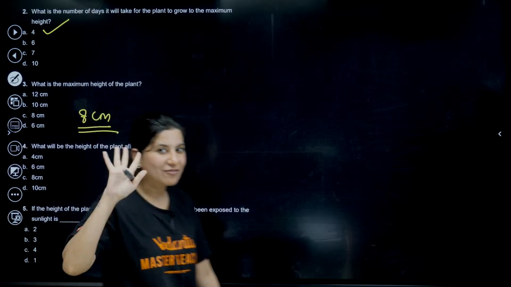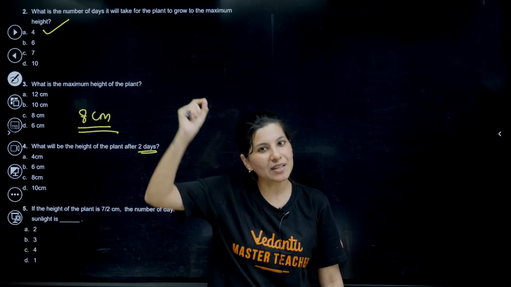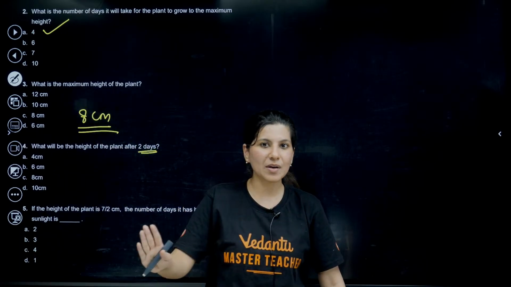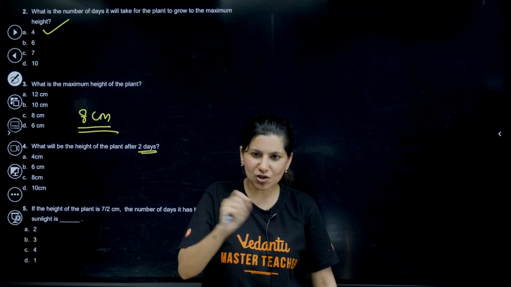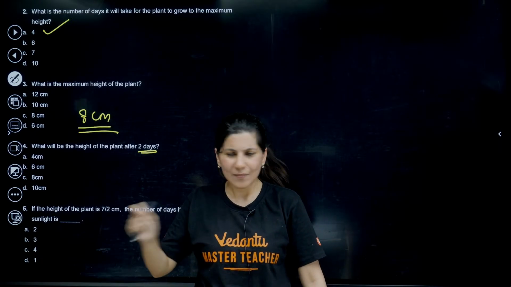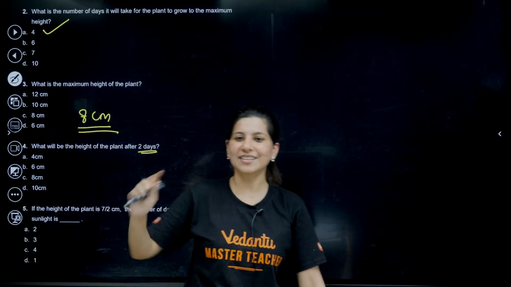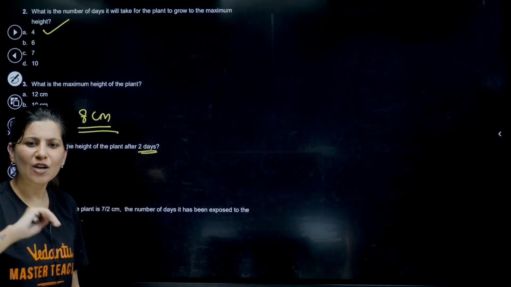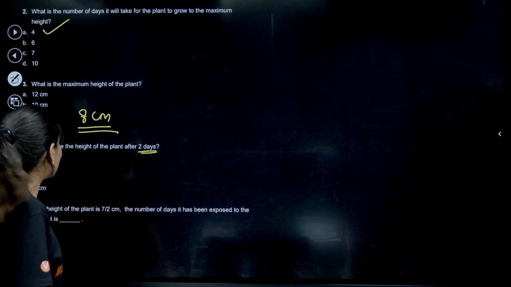Okay, what will be the height of plant after 2 days? So what you can do is the 5 point checklist I told you, last minute you just do not worry in the question paper. Just last minute check: area square units, centimeter square, centimeter, like that, or any labeling left out, in the last 2 or 3 minutes.